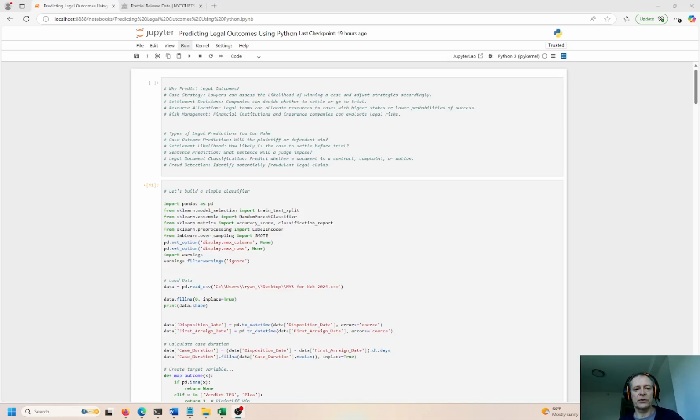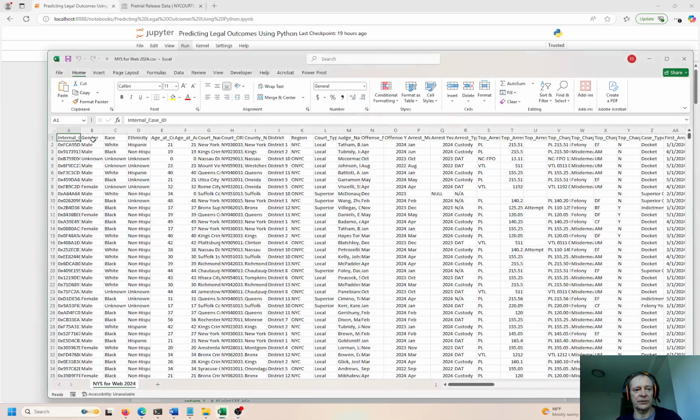So we are going to go ahead and build a simple classifier, and the classifier is going to predict, is your legal case going to be successful or is it not going to be successful, right? It's a binary outcome. If you think about it, all classifiers are binary and they all produce an outcome. It's success or failure. That's all that is, okay? So it's pretty easy to understand the concept here. It's pretty easy to set up. Let me show you the data set that we're dealing with really quick. This is what it looks like.